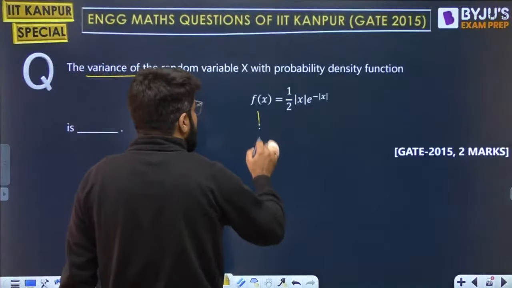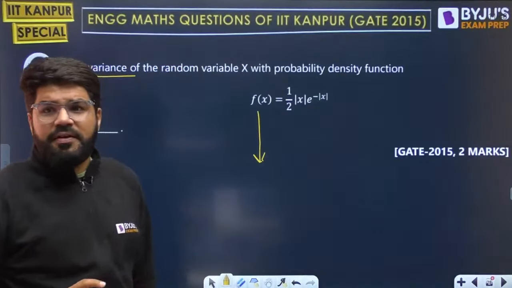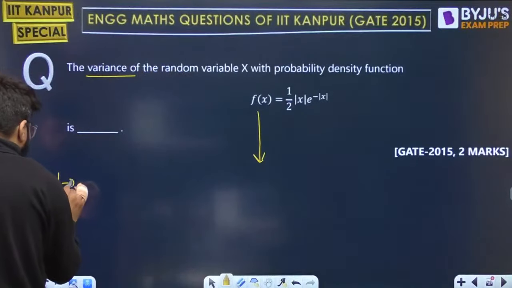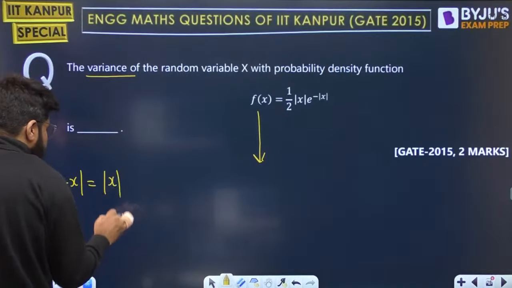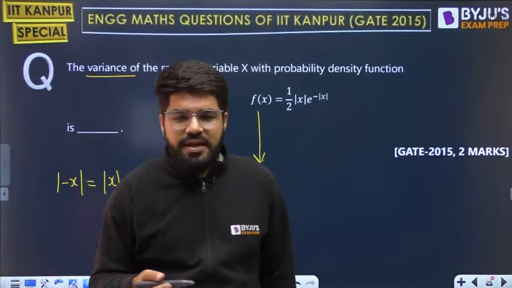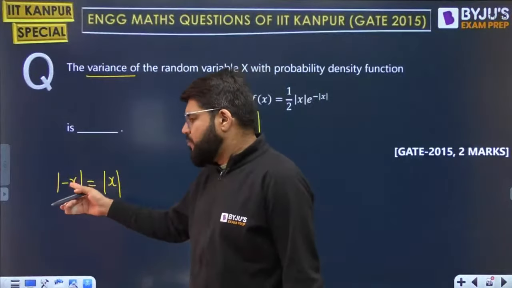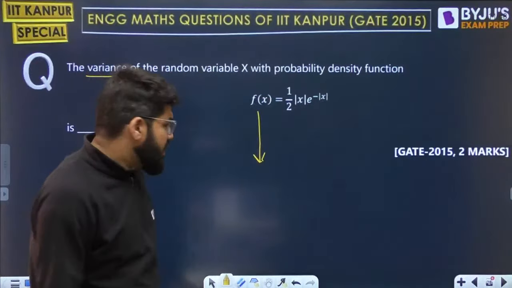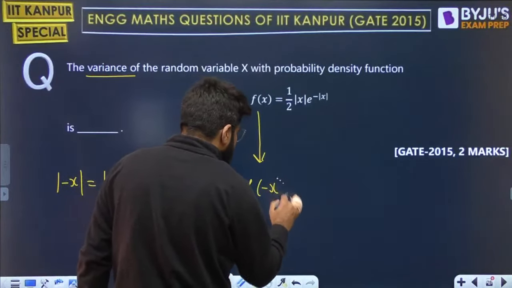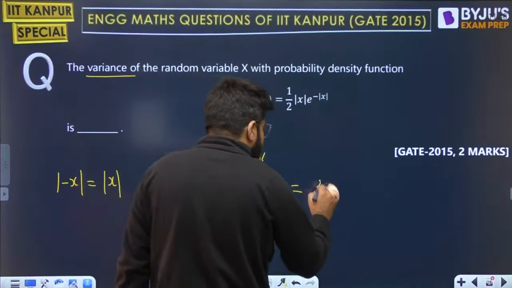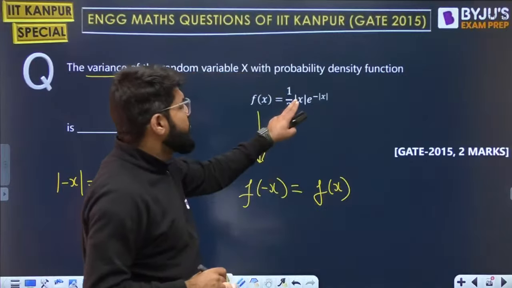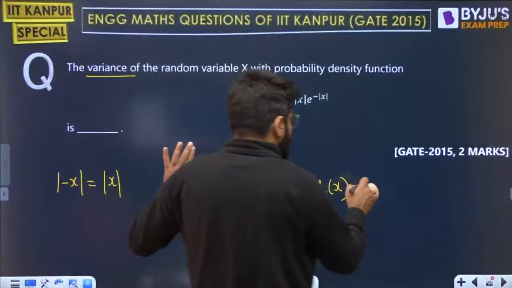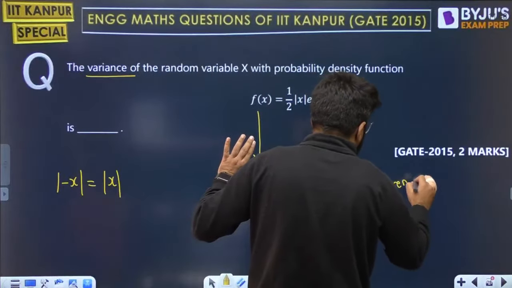Can we say something about this PDF? Any special property of the PDF? It involves modulus function, right? We all should know that modulus of minus x is same as modulus of x. Modulus of plus 5 or minus 5 is same. Modulus of plus 7 or minus 7 is same. Modulus is an even symmetric function, and the function is totally dependent on modulus of x. So even if you want to take f of minus x, that is going to be f of x only. Modulus of minus x is modulus of x. So your given PDF is even symmetric.